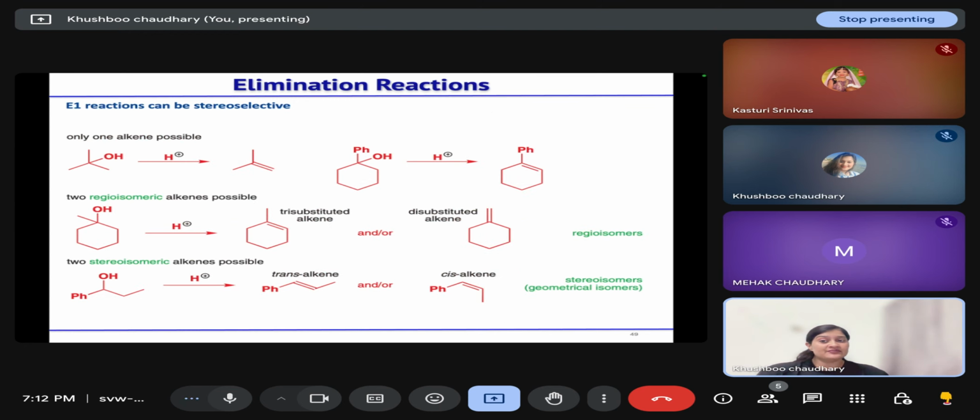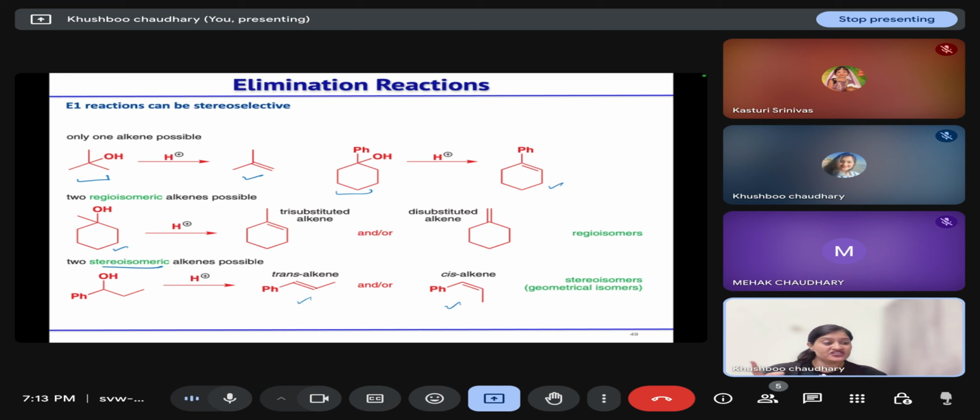Then E1 reactions can be stereoselective. E1 reaction means formation of a carbocation is taking place. After the formation of the carbocation, in this case only one alkene is possible. In this case also this is symmetric, so one alkene is possible. But when we have two types of alkenes possible, that is regioisomeric alkenes, both the products we will get. Two stereoisomeric alkenes we can also get if we have this trans and cis type of examples, that is geometrical isomers. So E1 reaction can be stereoselective, that one of the isomers is formed in a higher concentration than the other isomer.